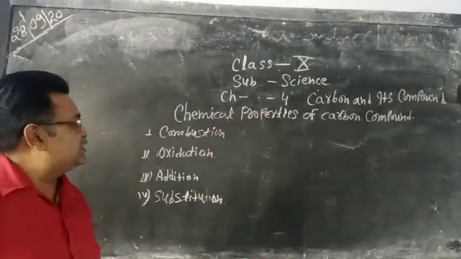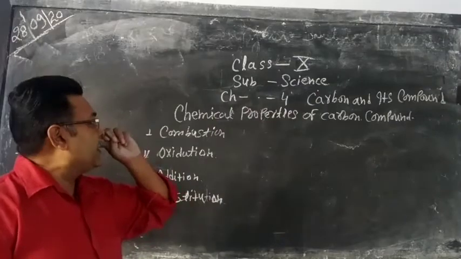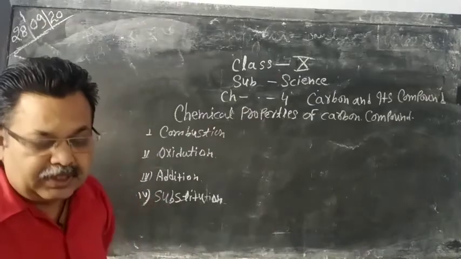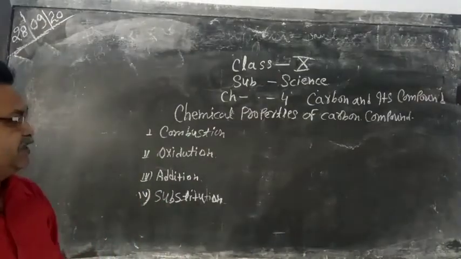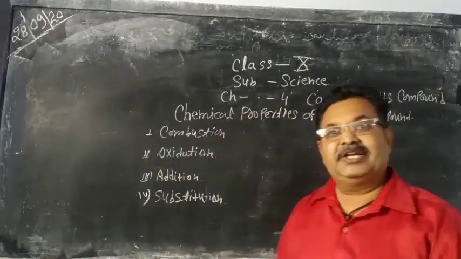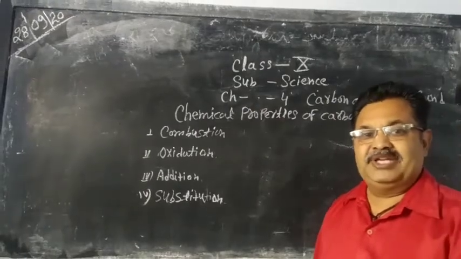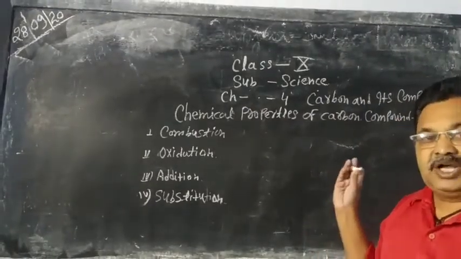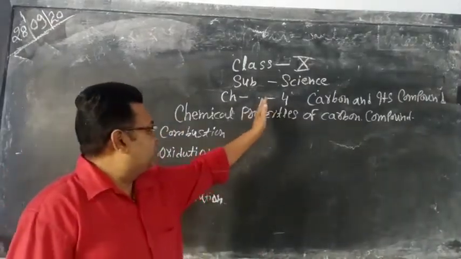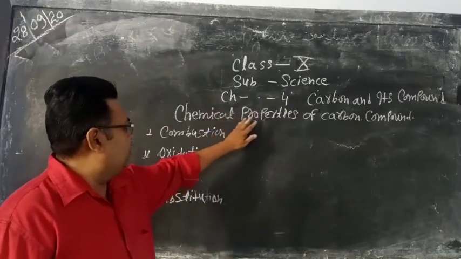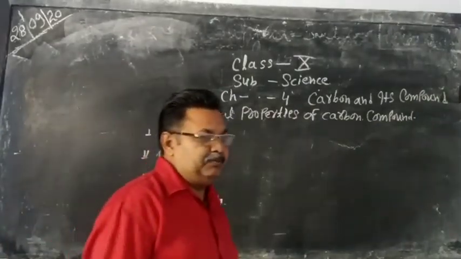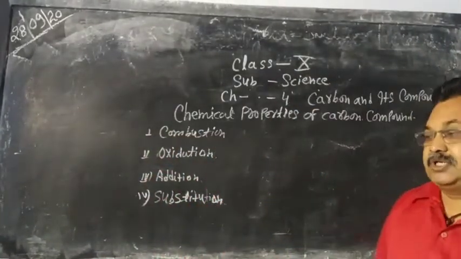Today is our science class in class 10. We have to take chapter number 4, carbon and its compounds. In our earlier classes, we have discussed carbon and its compounds, classification of organic compounds, and IUPAC nomenclature of the carbon compounds. This is about the characteristics, features, and chemical properties of carbon compounds. Now we discuss some chemical properties of carbon compounds.